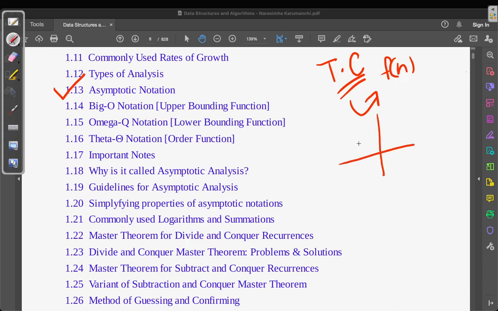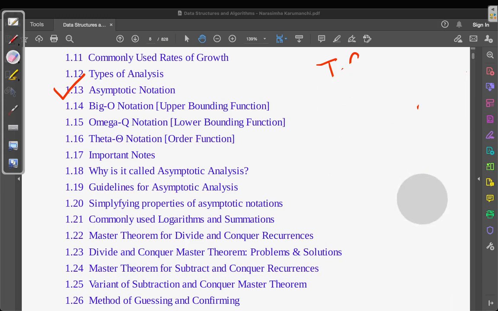Since, let's see, the graph of n square looks something like this. As the data grows, this is time, let's say this is time, this is the size of data. Along with data, how the time complexity or the nature of the algorithm increases asymptotically, we need to check that. Data of course will be positive. Don't look at this now, maybe it is wrong. But still you get an idea of what asymptotic analysis is also.